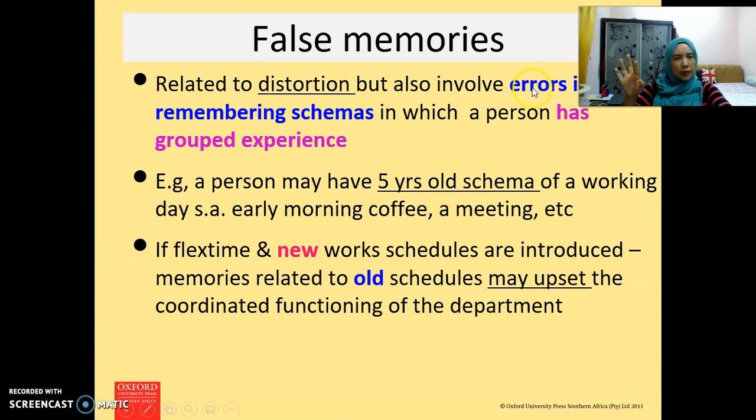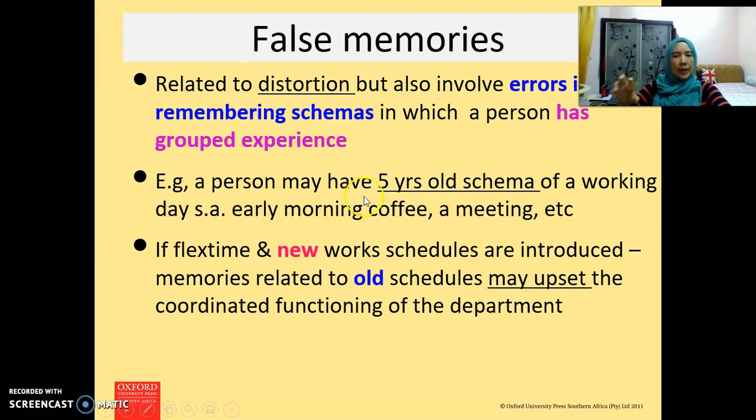You involve error in remembering the schemas. That means the link to memorize or to recall the information may have an error. That's why you cannot retrieve the information.